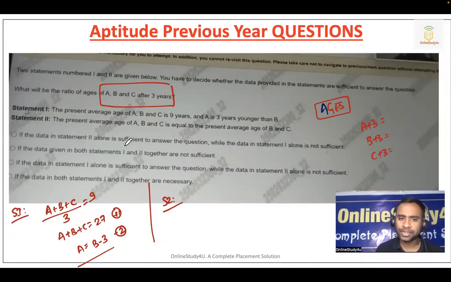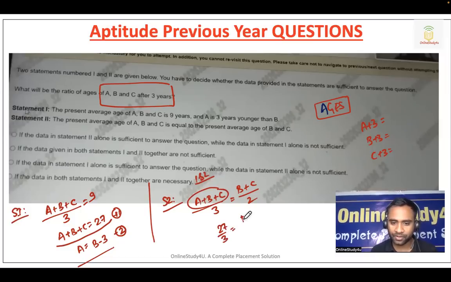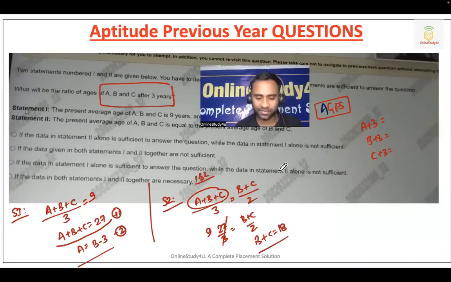Now, statement 2: the present average age of A equals the present average age of B and C. From statement 2, can you find A, B, C? No, I cannot find. Now I will use 1 and 2. As soon as I use 1 and 2, I can see A plus B plus C is 27. Put it here: A plus 27 by 3 is equals to B plus C by 2. So this will be 9, and B plus C is 18. Very good. So we got B plus C is equals to 18.